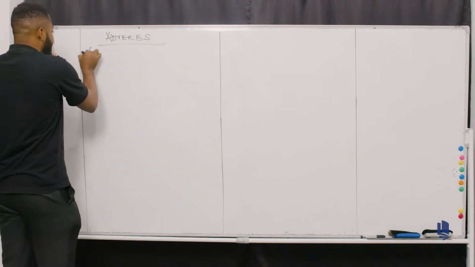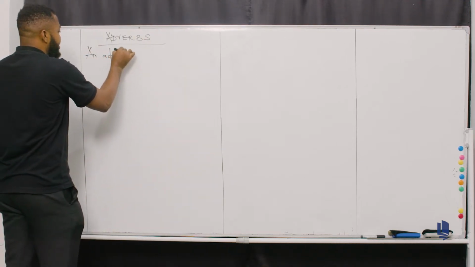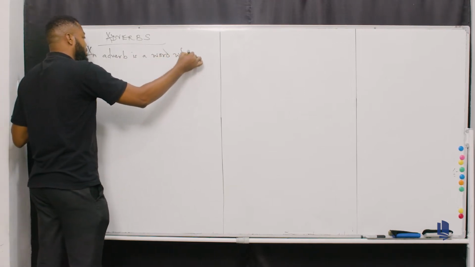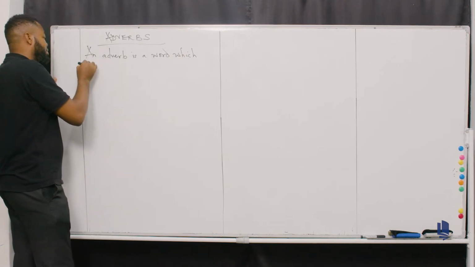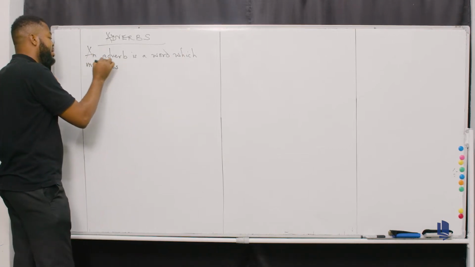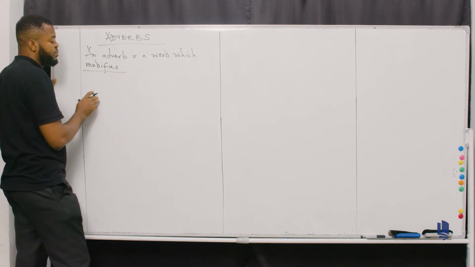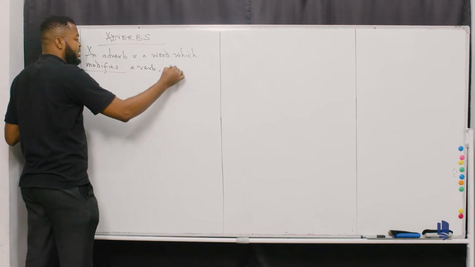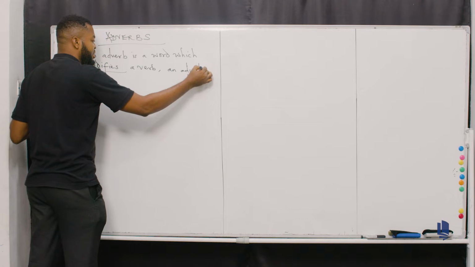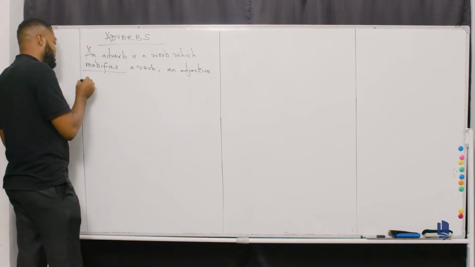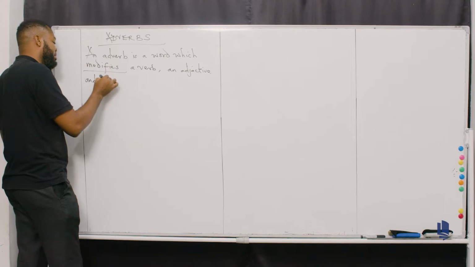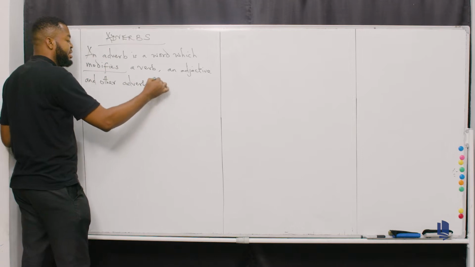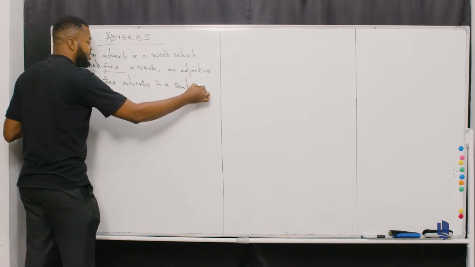Now, an adverb is a word which modifies, remember, that's the key term there, which modifies a verb, okay, there's a comma, an adjective, and other adverbs in a sentence. Now take a look at the definition.